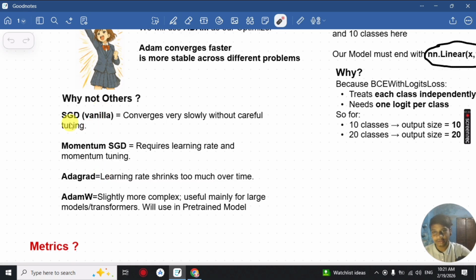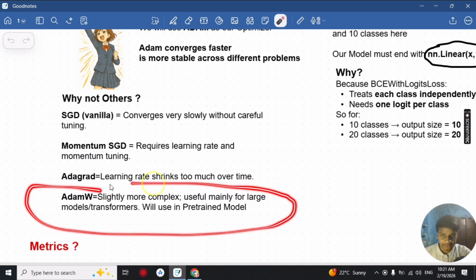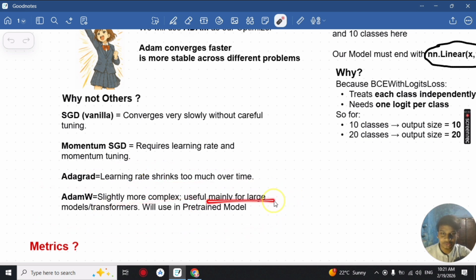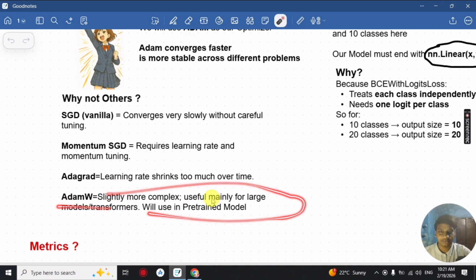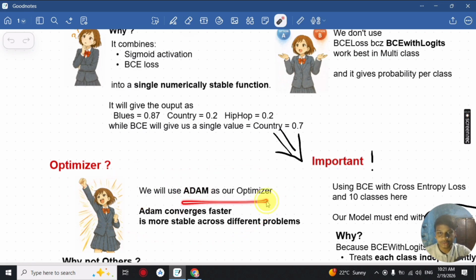SGD we could use, but it converges very slowly, and it also needs tuning, just like momentum SGD. For AdaGrad, the learning rate shrinks too much over time, and AdamW is mainly used for transformers. We will use it in our pre-trained model but not for our CNN. So we will be using Adam only.